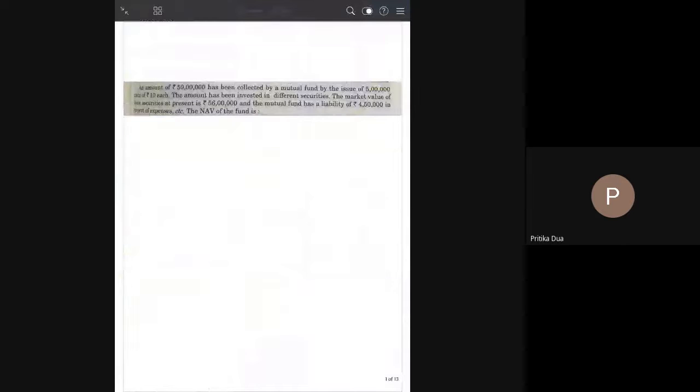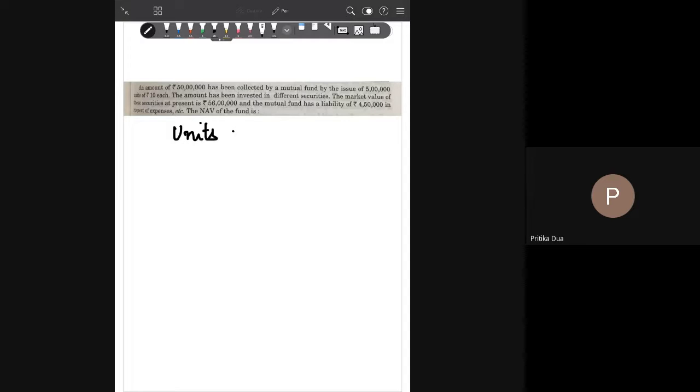Let's start with a simple question. It is on your screens. An amount of 50 lakh has been collected by a mutual fund by the issue of 5 lakh units of rupees 10 each. So the first thing we get to know is that the units issued under the mutual fund scheme are 5 lakh. The market value of these securities at present is 56 lakh.